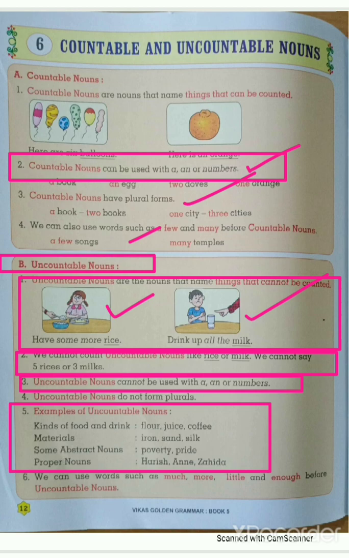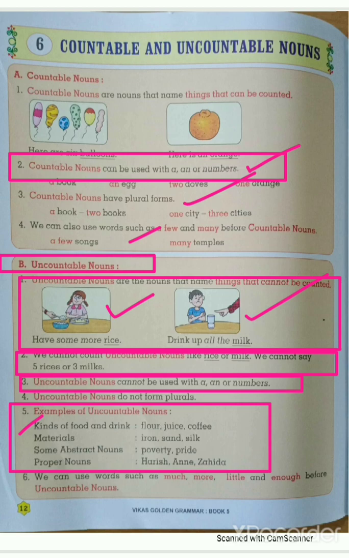First is given here, kinds of foods and drinks. Look here, kinds of foods and drinks all come under uncountable nouns. It means flour, juice, coffee, oil. These all, rice, wheat, sugar, juice, coffee, come under the uncountable nouns.